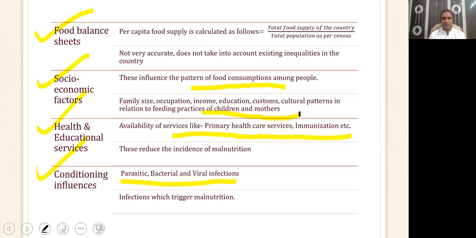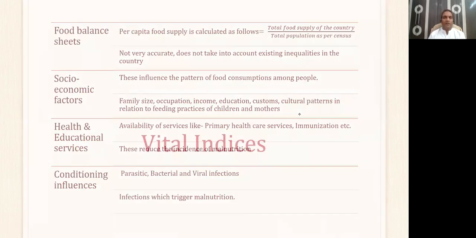Food balance sheet, which is per capita food supply, the total supply of food for the country divided by total population. So per head, how much food is being generated in the country? Okay, that is called food balance sheet. This is not very accurate, but anyhow, it gives you some idea about the nutritional status of a country.